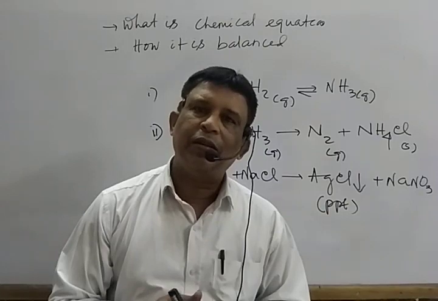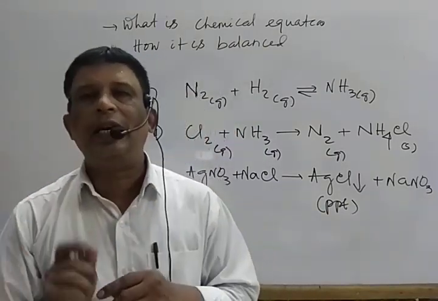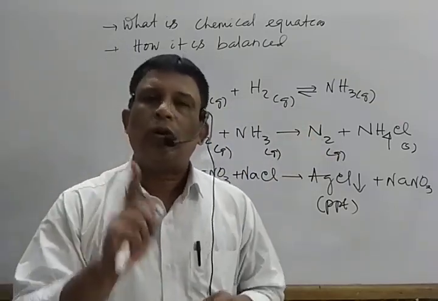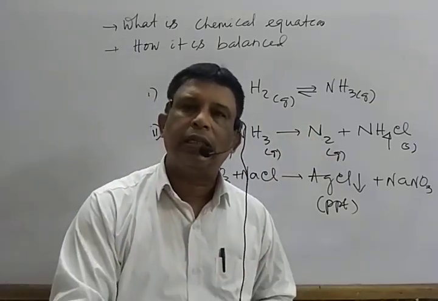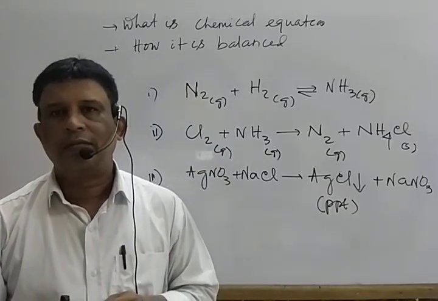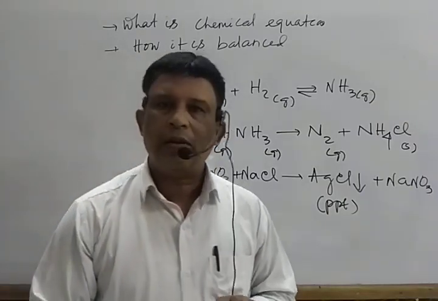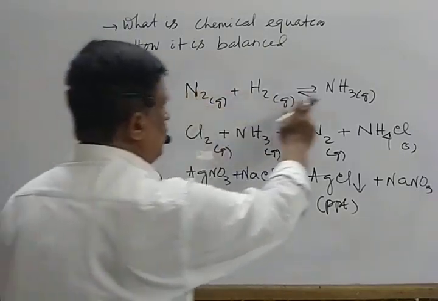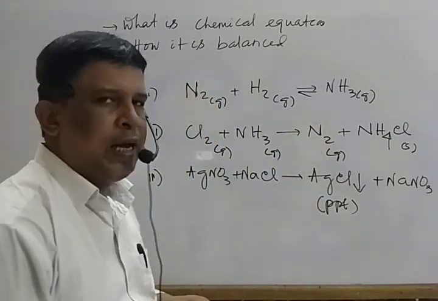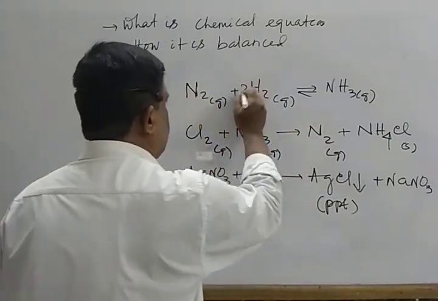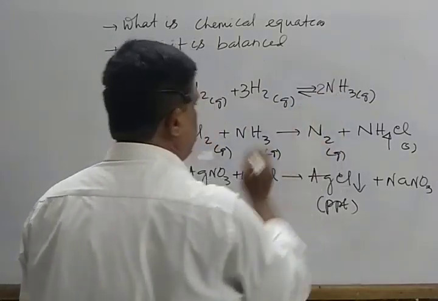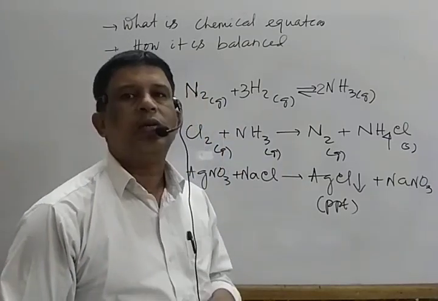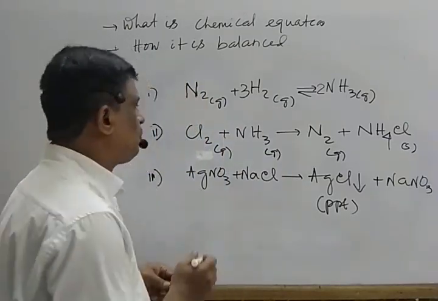What is hit and trial method? That means we have to multiply a suitable integer on reactant side to each term and also the product side till the total number of each kind of atom on LHS is equal to RHS. That is known as balanced one. Let us observe one by one. So nitrogen atom total number is 2, it is 1. That means it is a skeleton reaction, we have to balance. Mark that. N2 plus 3H2 gives rise to 2NH3. Now each kind of atom on LHS is equal to RHS, so it is a balanced equation. Mark that.